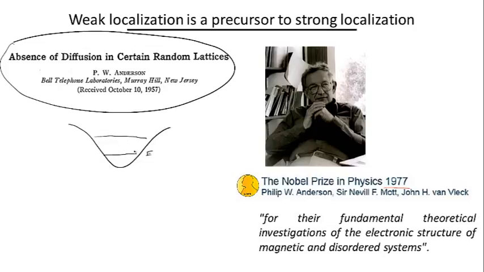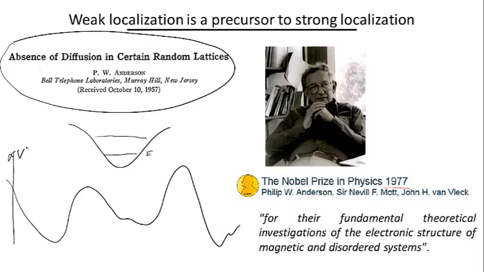And so the essence of the theory of Anderson, if it can be summarized in a few seconds, is that in a random landscape of such potential wells, so if this is, let's say, V of R, the energy levels that electrons are going to acquire are not going to match each other. And so they're not going to be able to hop from well to well because of energy conservation. This would completely suppress conductivity, and this will lead to the strong localization. So that's the only thing I'm going to say. And next week we're going to study simpler phenomena using the Schrödinger formulation, in particular the appearance of such discrete energy levels.